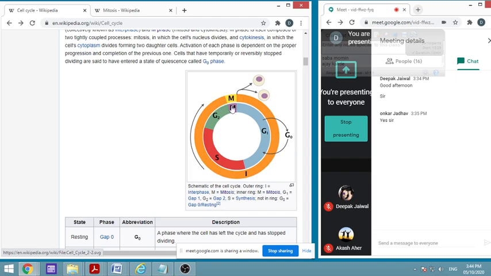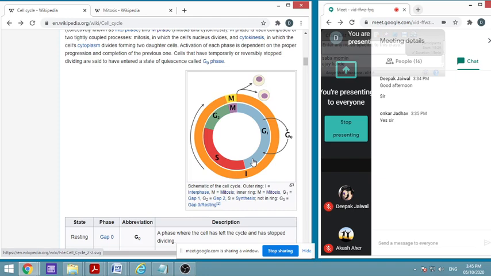So in cell division, see how long the interphase is. This dark, saffron color shows the highest time, and a very small time is there for mitosis. Now if we divide into G1, S and G2, the maximum time the cell takes is in the G1 phase. Many times a cell will remain in G1 phase even for life long.